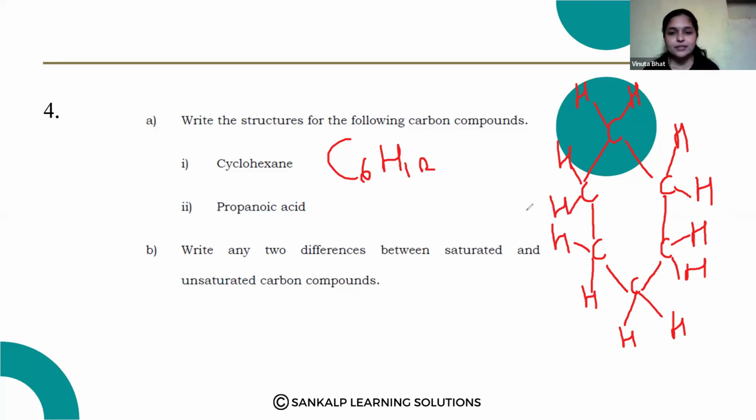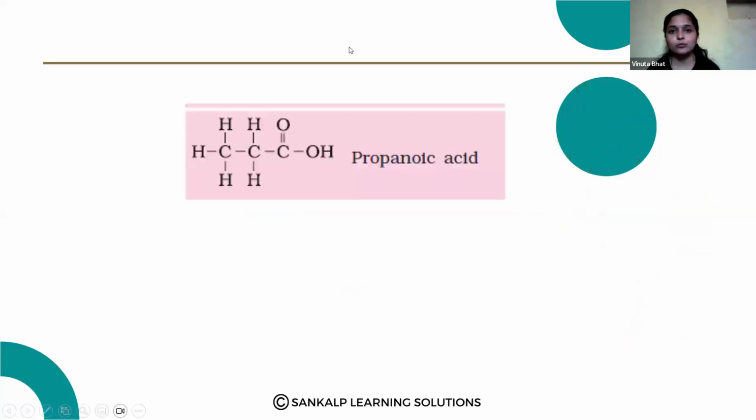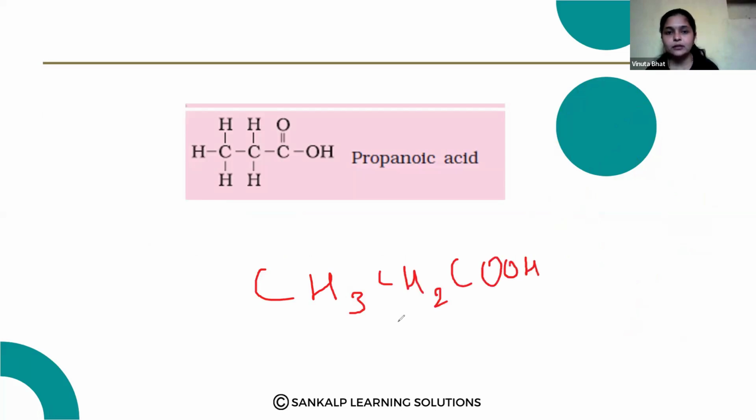Write any two differences between saturated and unsaturated carbon compounds. Sorry, one more thing, that is the propanoic acid. Here, propanoic acid, that is CH3, CH2, COOH, right?